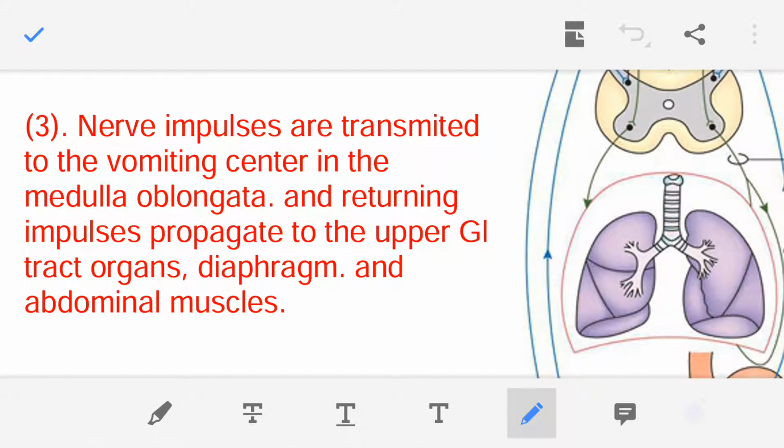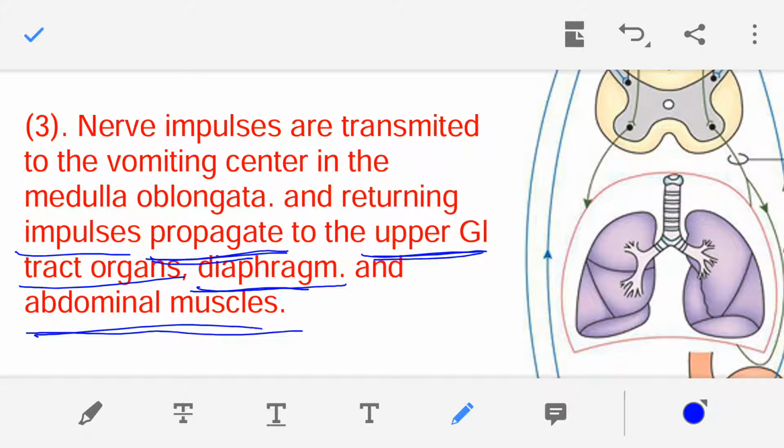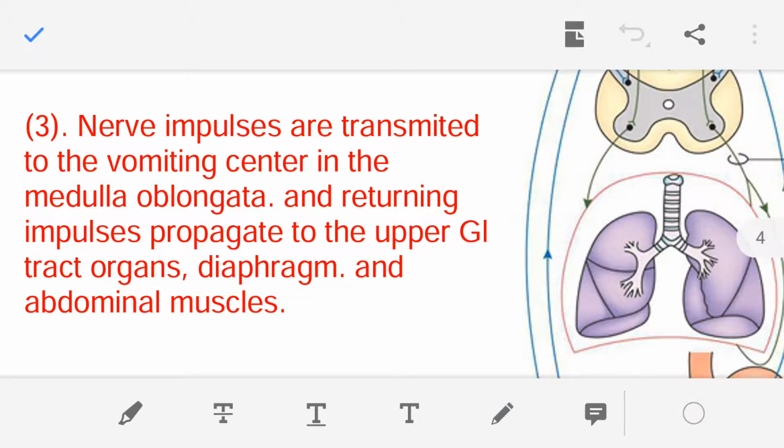Then this vomiting center sends nerve impulses, and these reach the upper GI tract organs. Let's say the nerve impulses via the nerves reach the stomach and the duodenum, and also the diaphragm and the abdominal muscles.